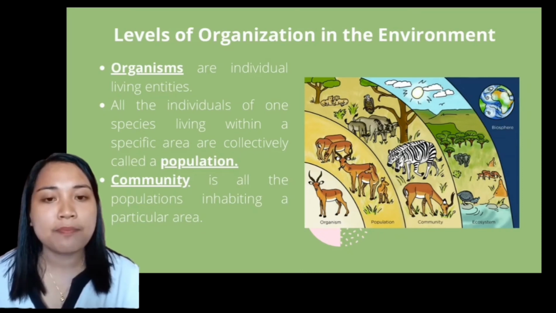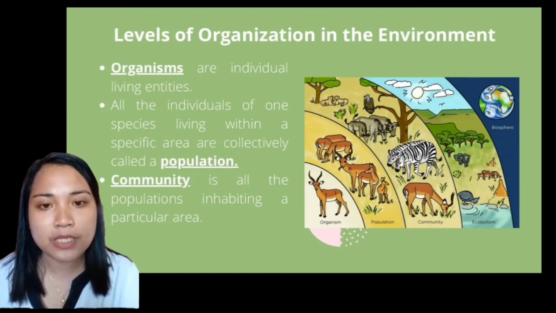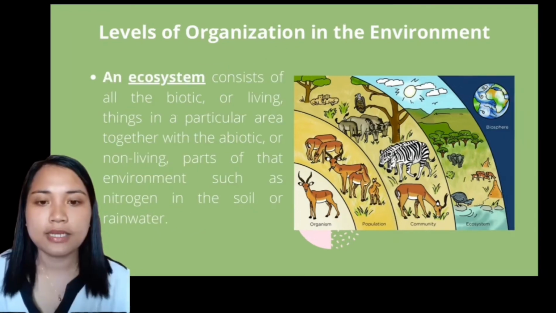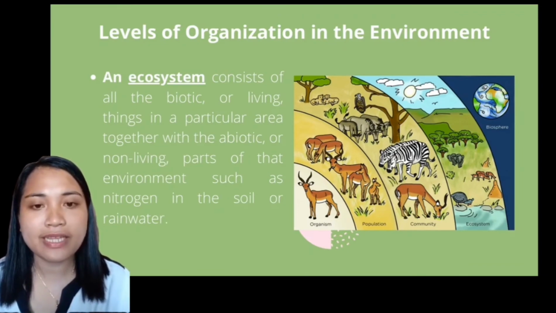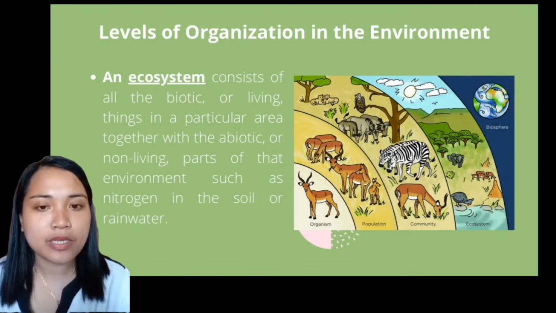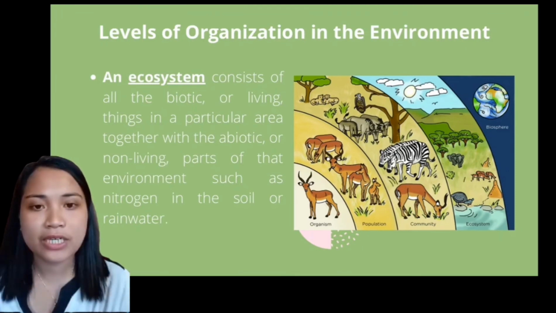A community is all the populations inhabiting a particular area. For example, all the antelopes, the lions, the insects, and the other populations of the savanna form the savanna's community. An ecosystem consists of all the biotic, or living things, in a particular area together with the abiotic, or non-living parts, of the environment, such as nitrogen in the soil or rainwater.